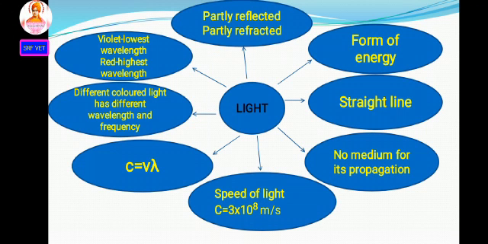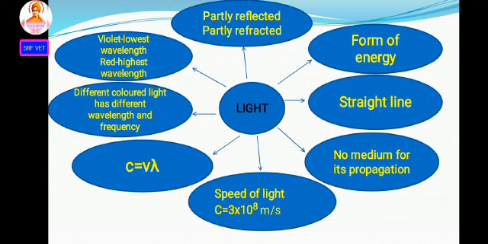The next point, the speed of light c equal to 3 into 10 power 8 meter per second is a constant value. The speed of light in vacuum or air is c equal to 3 into 10 power 8 meter per second. The next, c equal to nu lambda, the relationship between speed of light, frequency and wavelength. C is the speed of light, nu is the frequency and lambda is the wavelength.